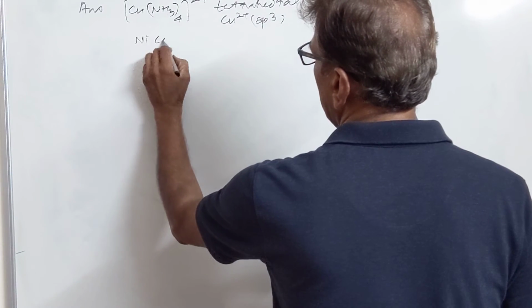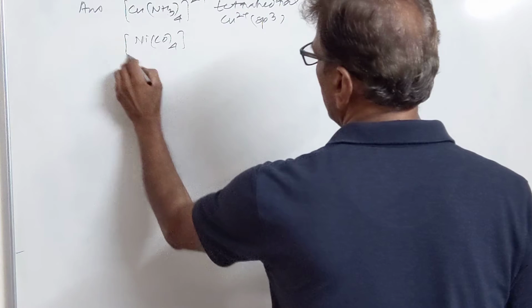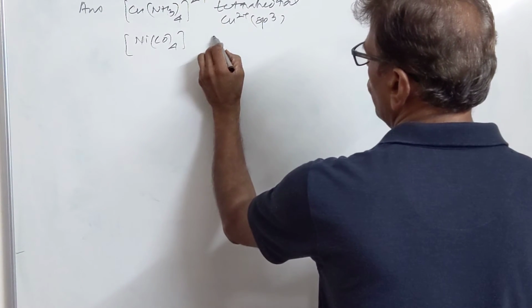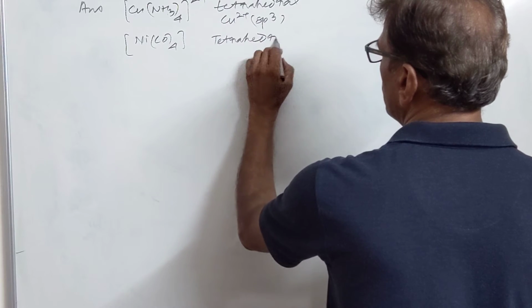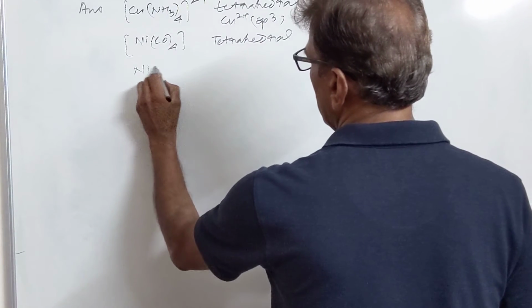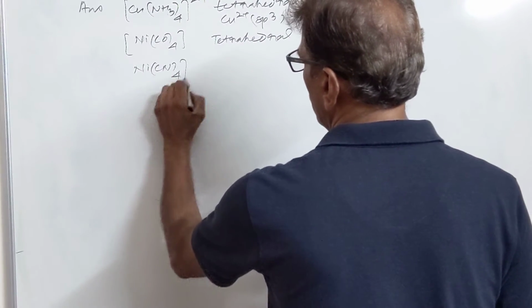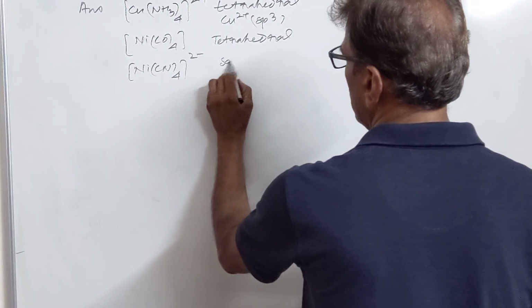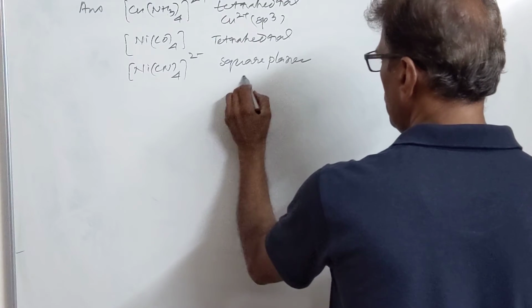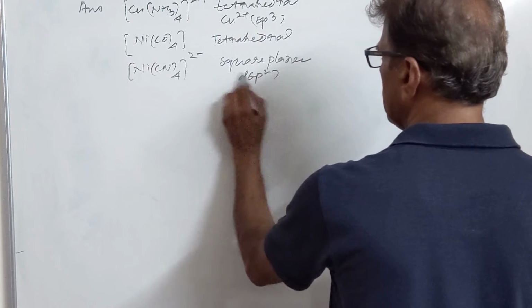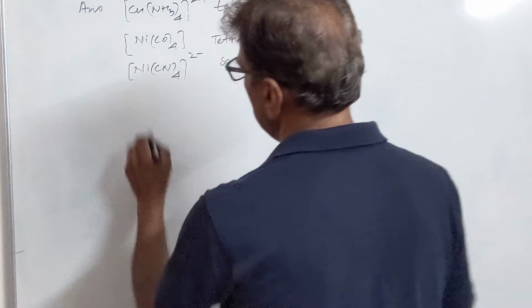Then we have Ni(CO)4 neutral complex, it is also tetrahedral. Then we have nickel cyanide, it is square planar, having dsp2 hybridization. So they have different geometries.